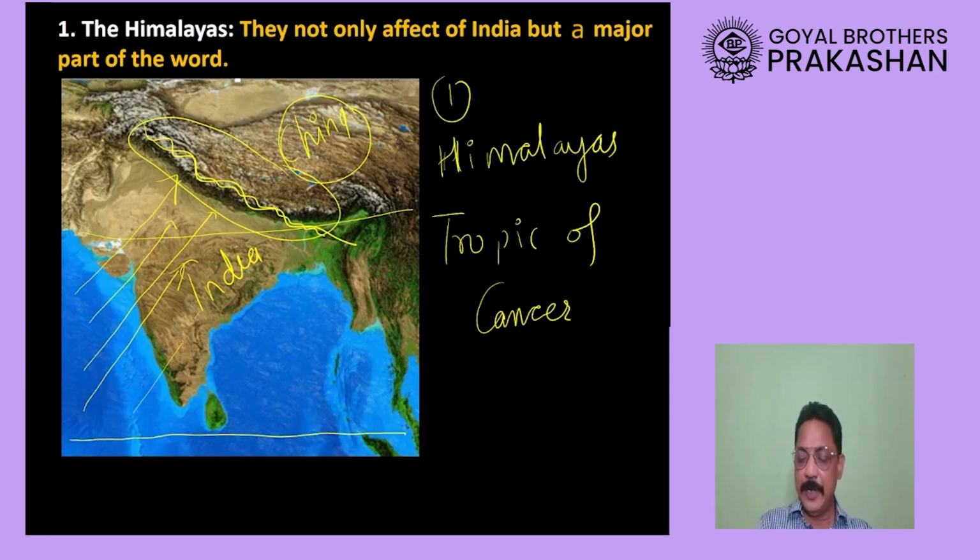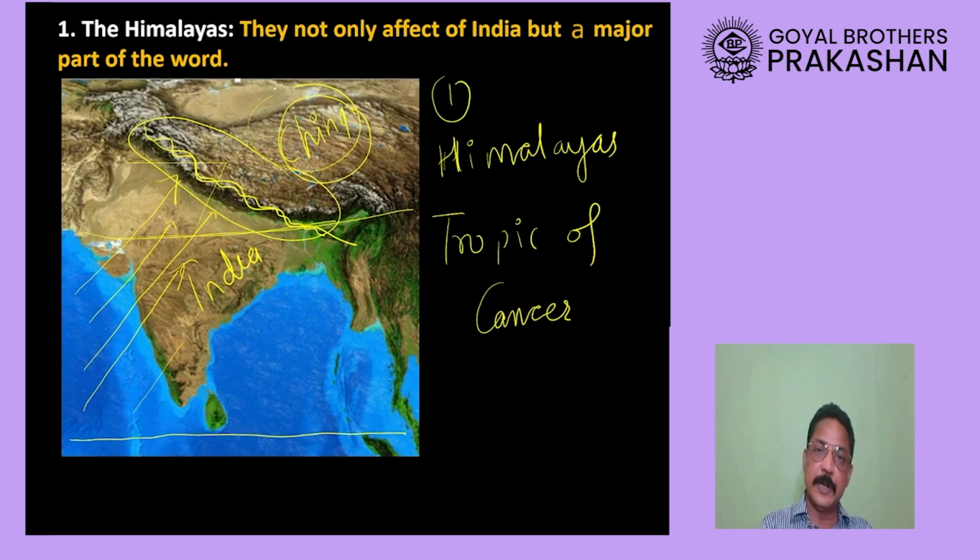Now let us look at the second effect of this Himalaya mountain. As I said some time back, here is the equator. As you move away from the equator, it starts becoming colder. So when you go towards China, it is very cold over there.